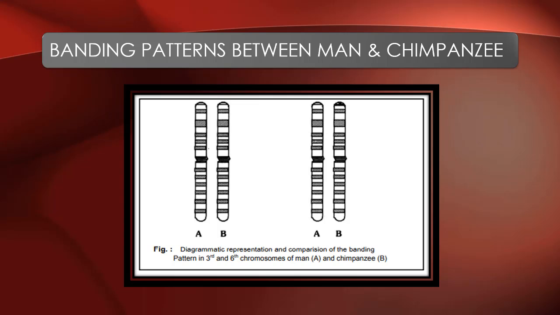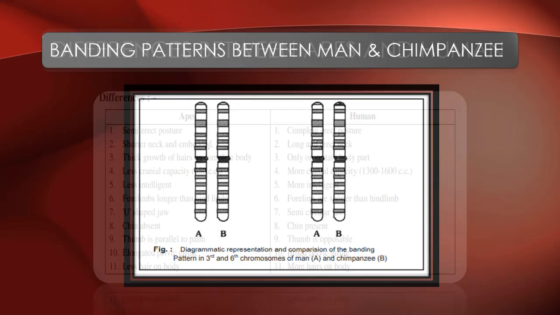I have given a picture of the third and the sixth chromosome. You can see almost all the chromosomal bands, their gene loci, the location of a particular allele, are the same. So this is the banding pattern.